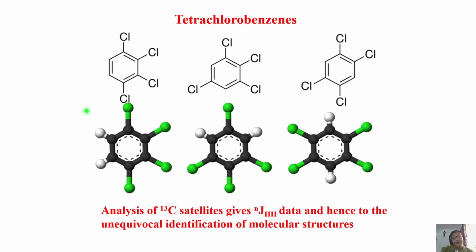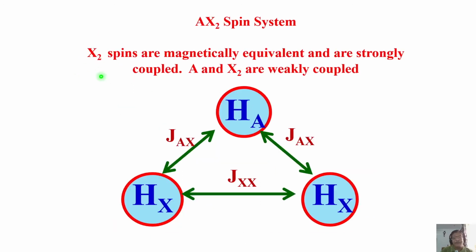If I have this, it is an A2X or in this case, okay, in this case AA prime. In this case again A2. So coupling is there which is not seen here. In this case also, ortho coupling is there which is not seen. They are chemically equivalent. So if you analyze the carbon 13 satellites of all these molecules, you will get proton-proton coupling and proton-carbon couplings. Everything you are going to see.